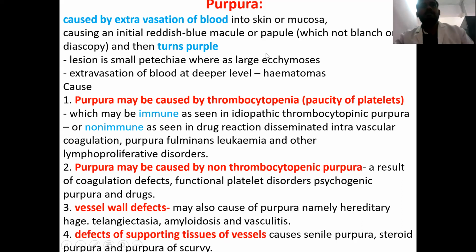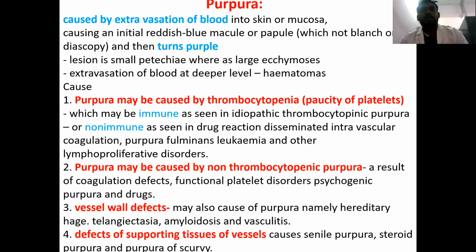Purpura is nothing but extravasation of RBCs into the skin or mucosa. So this causes an initial reddish blue macular papule, which is not blanchable on diascopy, and later it turns purple. Lesion will be called a petechia when it is small, and when it is large, it will be called purpura or ecchymosis. Extravasation of blood at a deeper level, on the other hand, will result in hematoma.